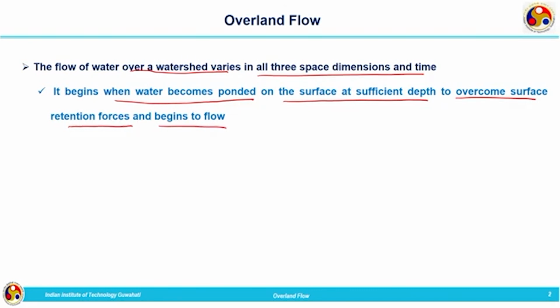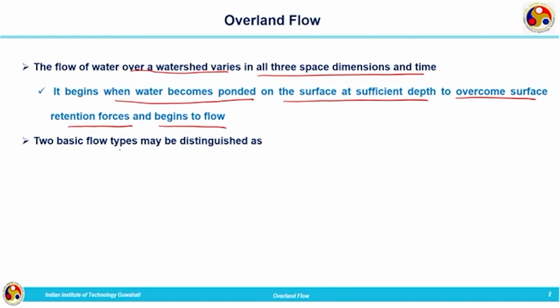Whenever there is a storm, certain storages have to be satisfied. Once they are satisfied, the remaining water is termed excess rainfall. This is initially ponded on the surface, and once it reaches a certain depth, it overcomes the retention forces and starts flowing. That is termed the overland flow.